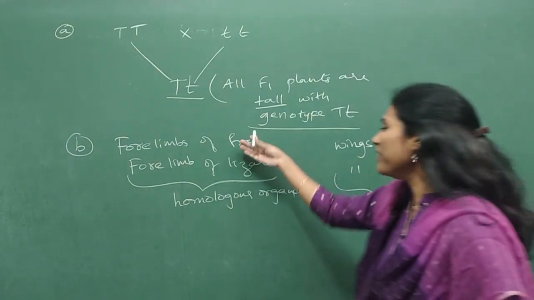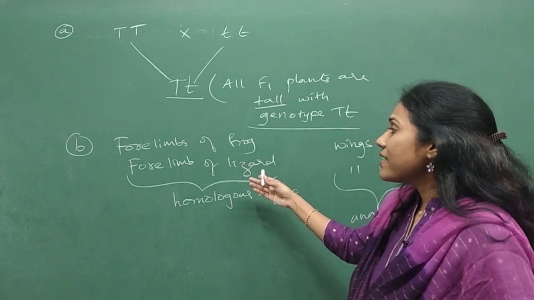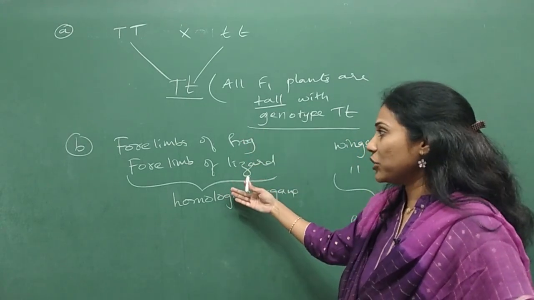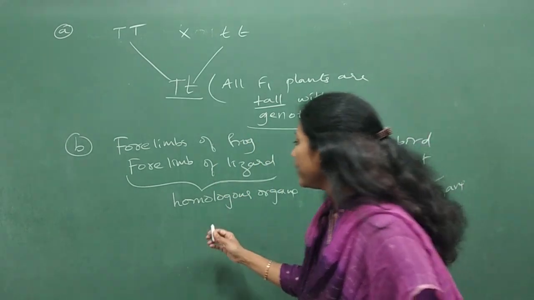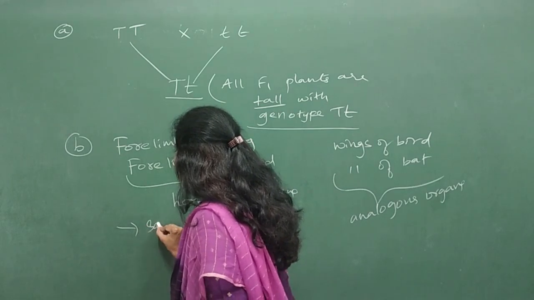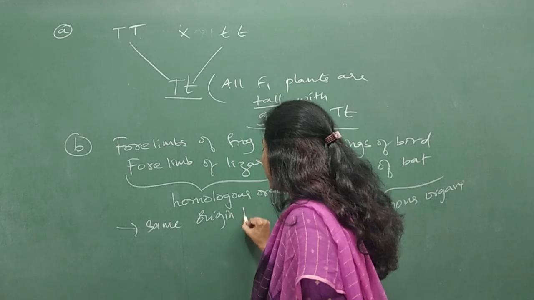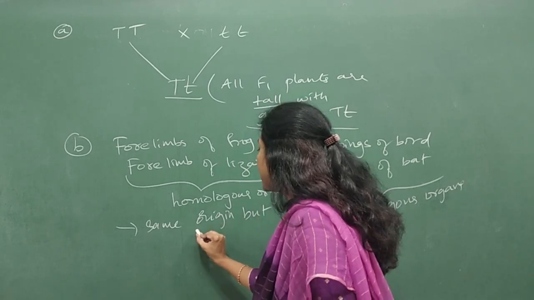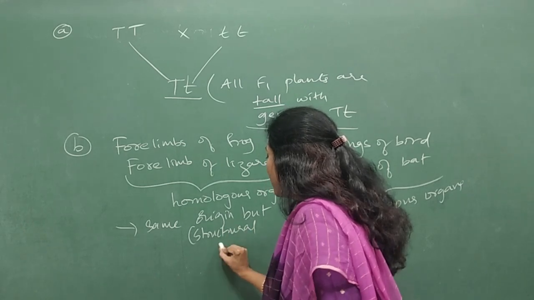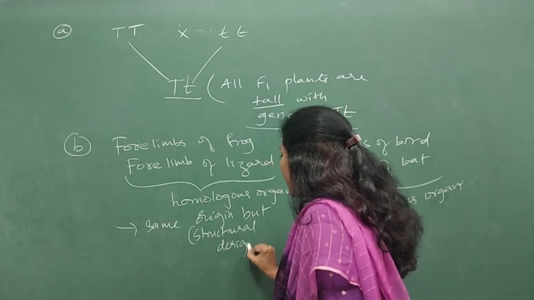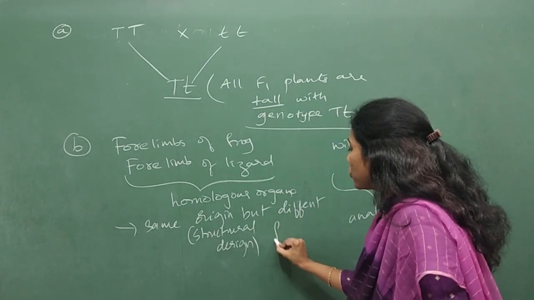So you just have to give the definition of homologous organs. Both of them have same origin but different function, isn't it? So they have same body design and different function. Same origin, or same structural design, but different function.